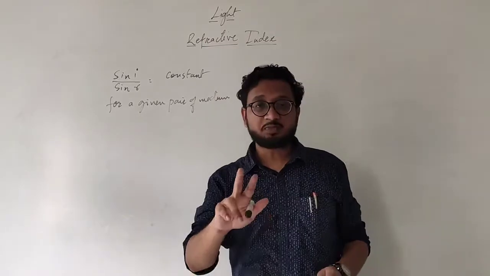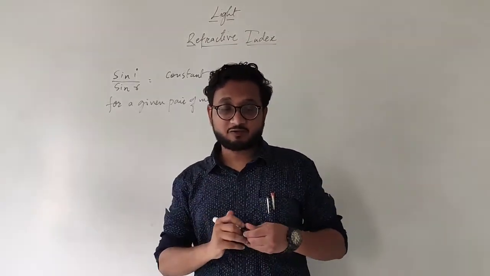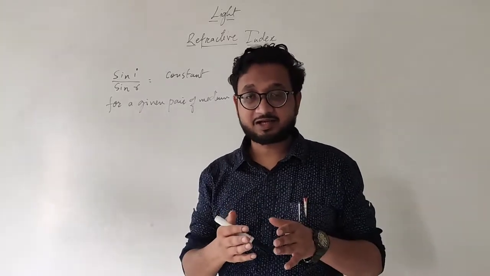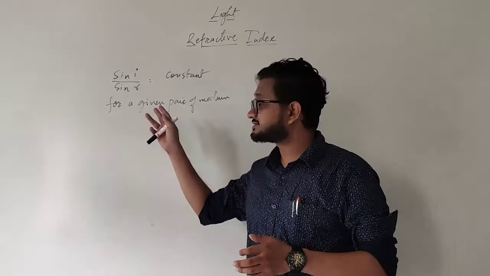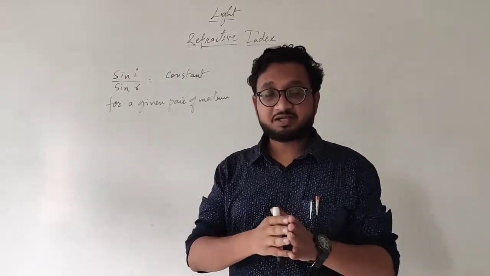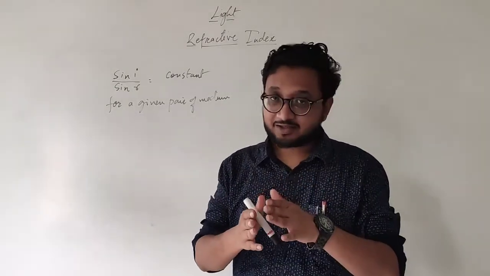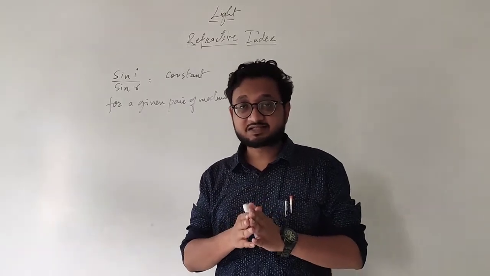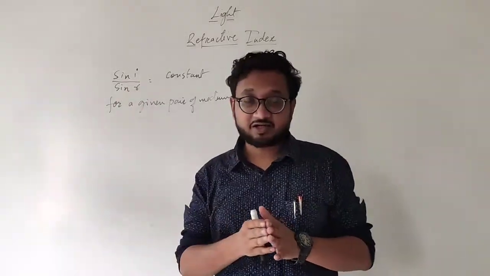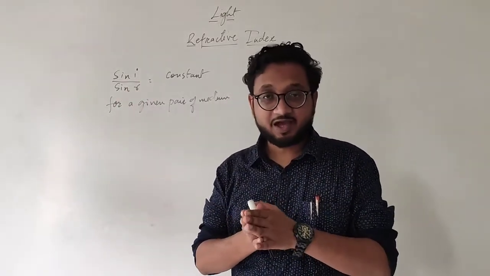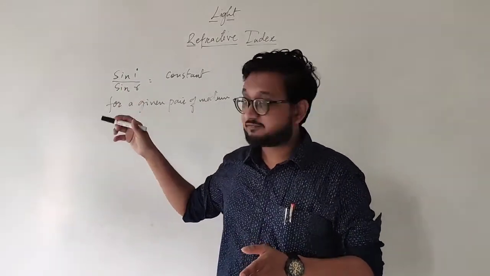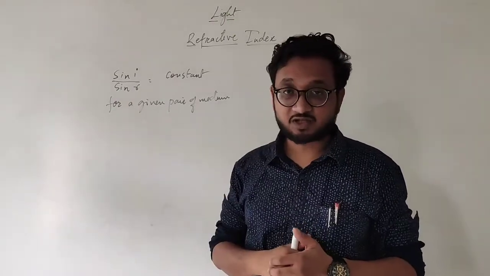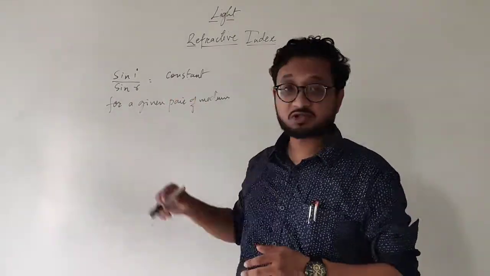That means if the two media are the same, the one from which the light is exiting and the other one in which the light is entering, then at whatever angle the ray of light is incident, according to that we will get a refracted ray. And when we take the angle of incidence and the angle of refraction and find the ratio by applying the sine function, we always get a constant.